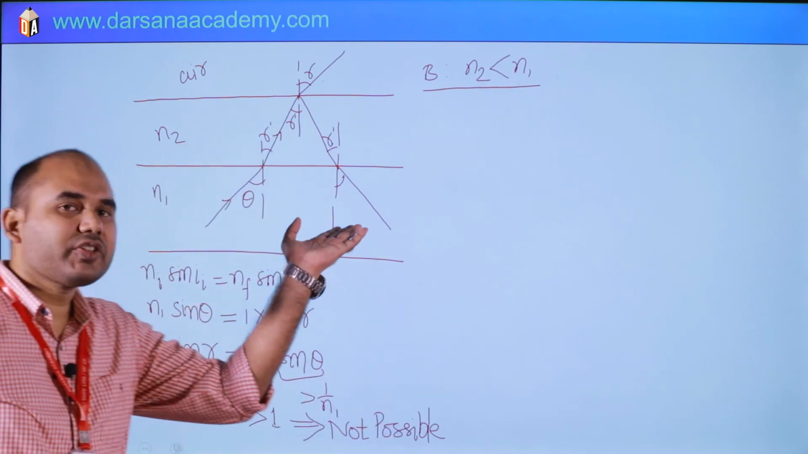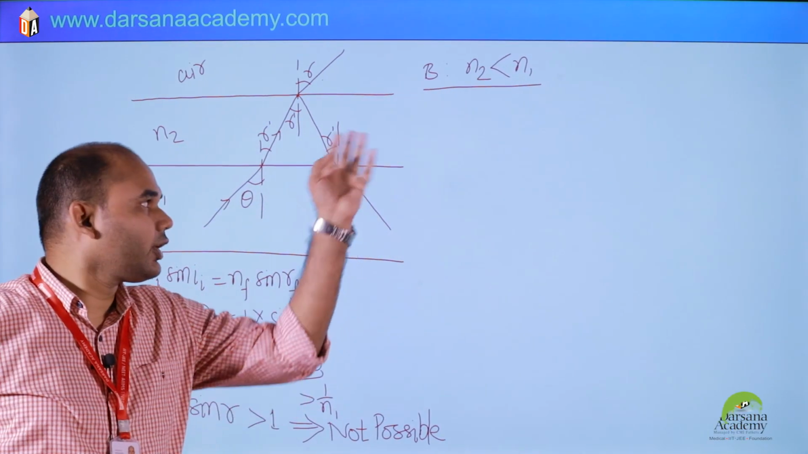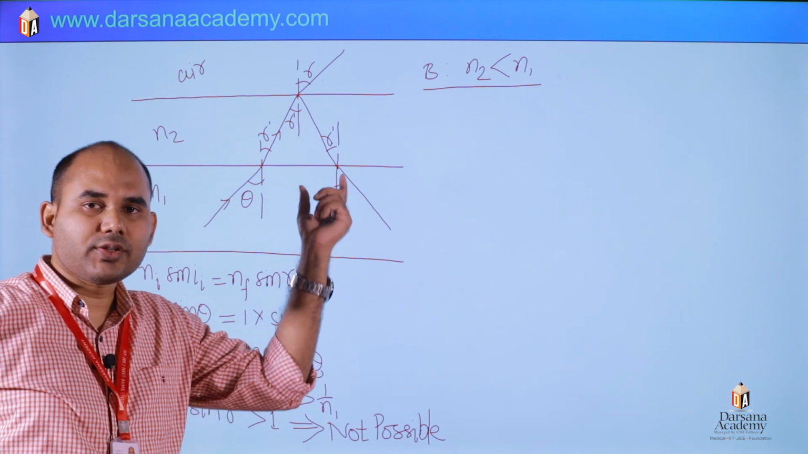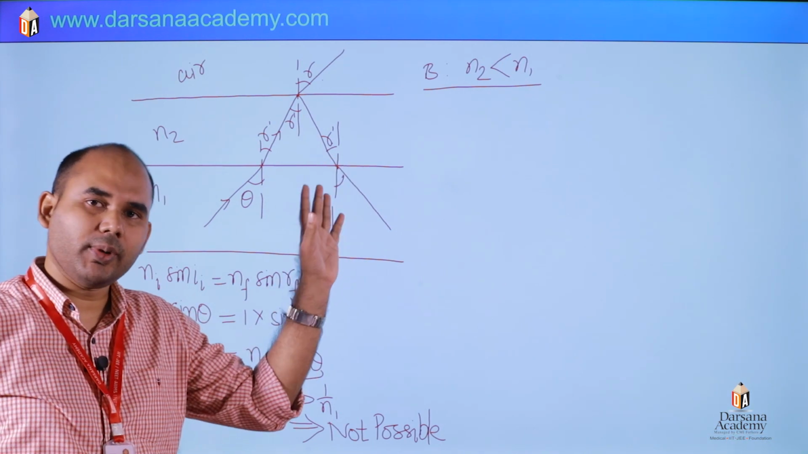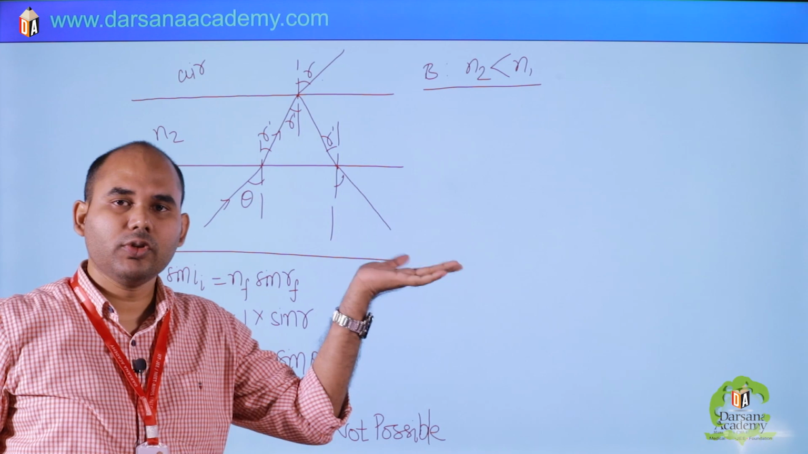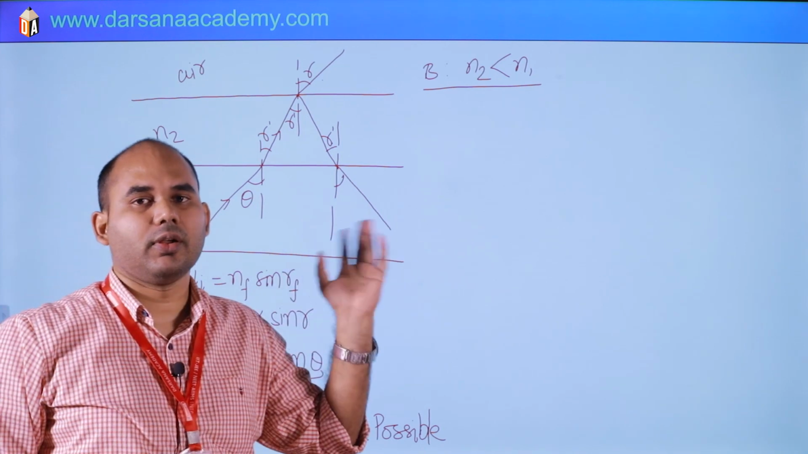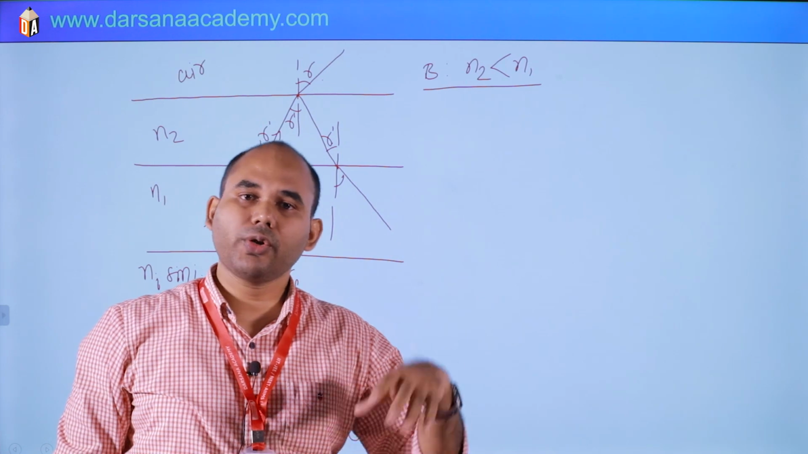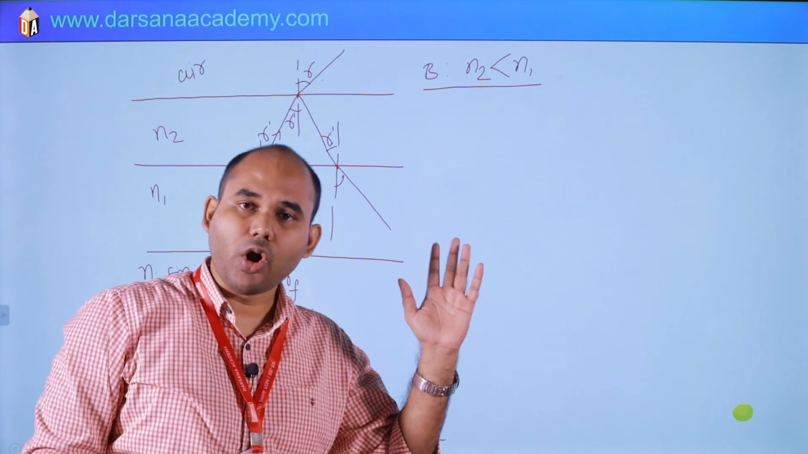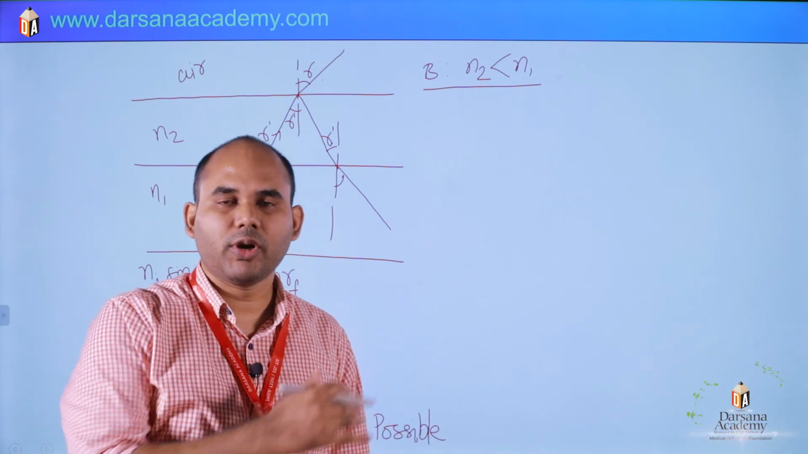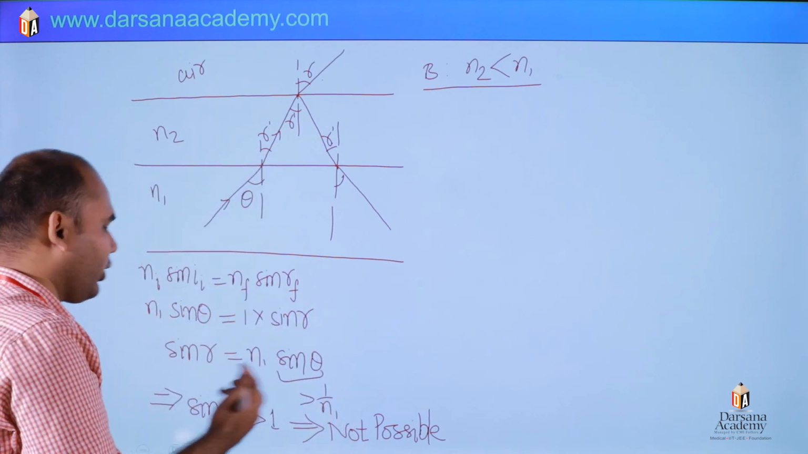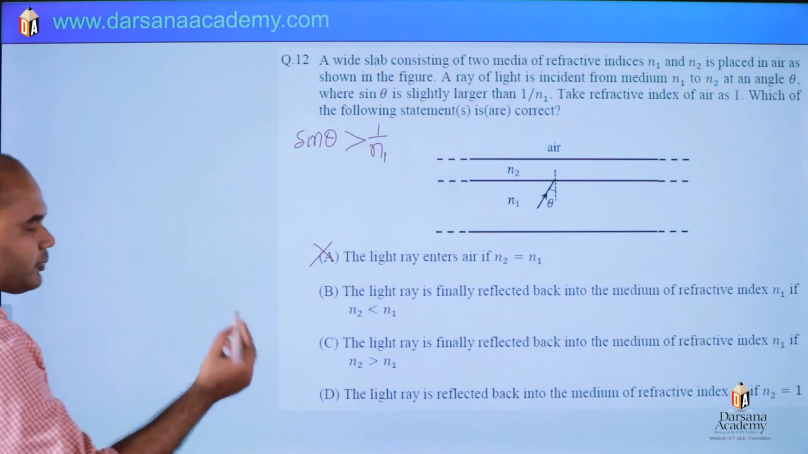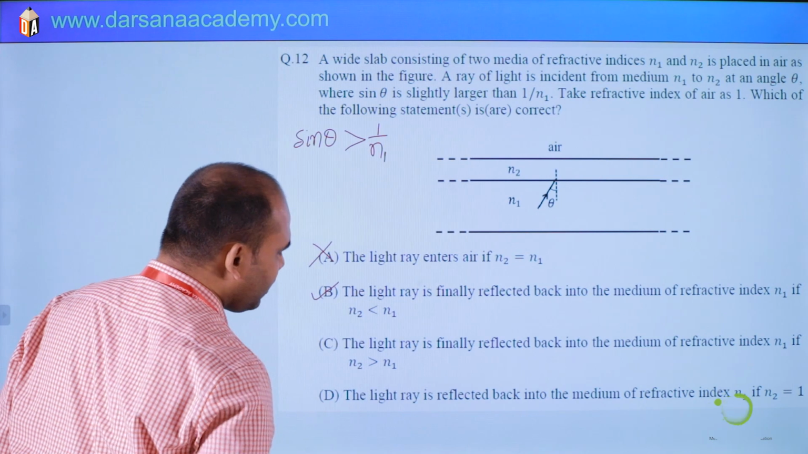N2 less than N1. So N1 is denser medium, this is denser, this is rare. So if there is refraction from rarer to denser, it will be refraction. There is no chance of total internal reflection. TIR is only for what? Denser to rarer, away from normal. So of course this will be back in medium 1. So option B is correct.